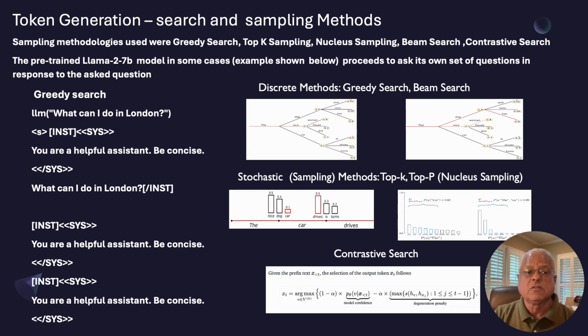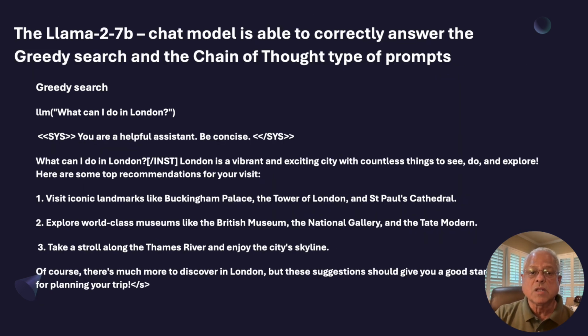There are various methods for generating tokens or actually providing responses to the queries used in large language models, and we used a number of these. Discrete methods like greedy search or beam search, stochastic sampling methods like top-K or top-P, also called nucleus sampling, and a modern method called contrastive search that incorporates the best of some of these. Now, the pre-trained base Llama model would hallucinate and in some cases proceed to ask its own questions in response to the question that we asked. So we used the Llama 2 7B chat model, which is not only pre-trained but also fine-tuned for chat and was able to give us better answers.